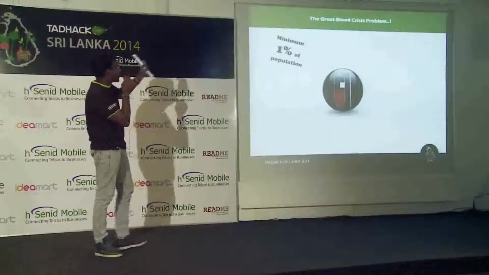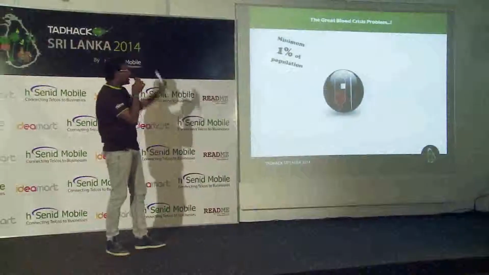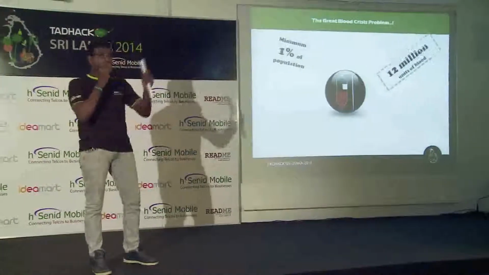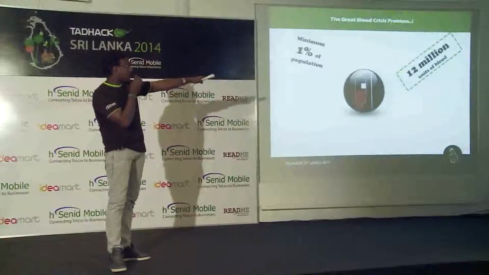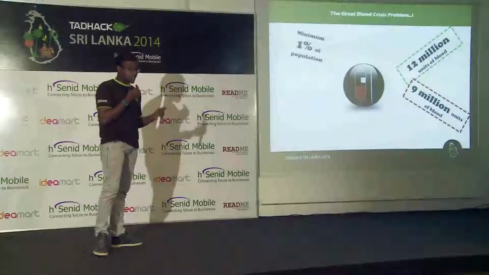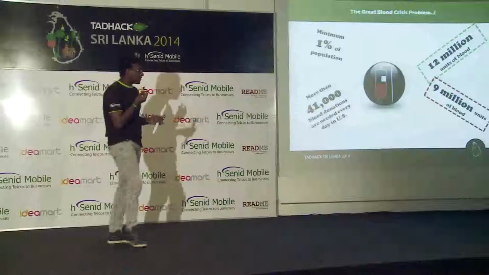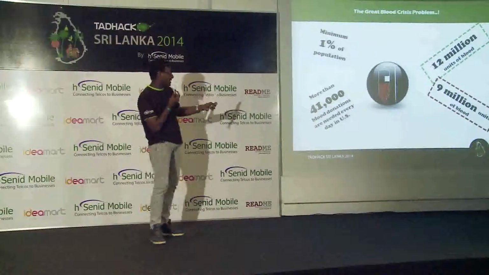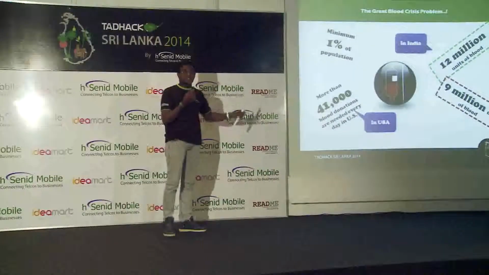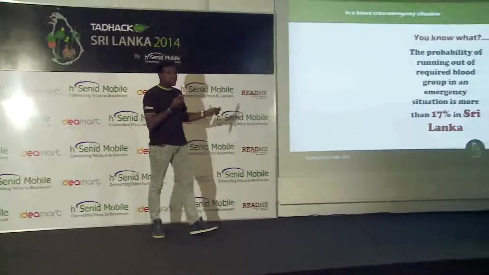Blood shortage means, according to WHO, 1% of a country's population's worth of blood has to be in stock. That means for India it has to be 12 million units, but they only collect 9 million units. That's a blood shortage. In the USA, 41 blood donations should happen in one day, but that doesn't happen.